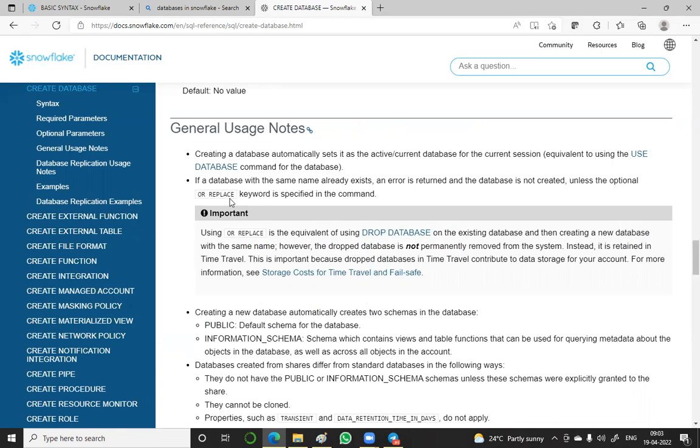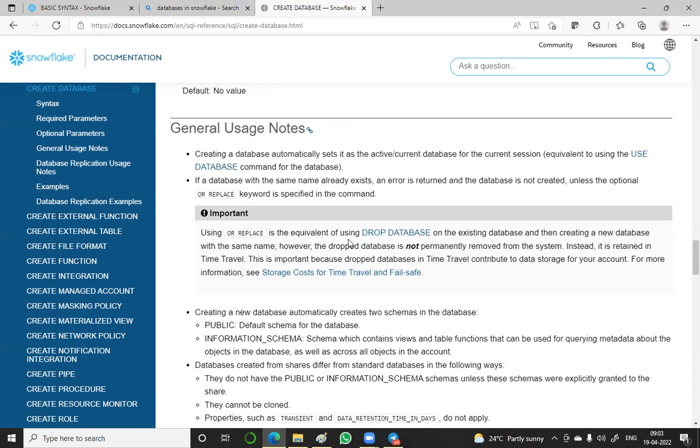Maybe the question they may ask is, is this important, OR REPLACE? If it is important, at what time it is important? That time you should know, you should tell that. If it is already created, then it will throw an error. In order to remove that throwing error, I have to use OR REPLACE while creating a database or while creating a table or whatever it is.